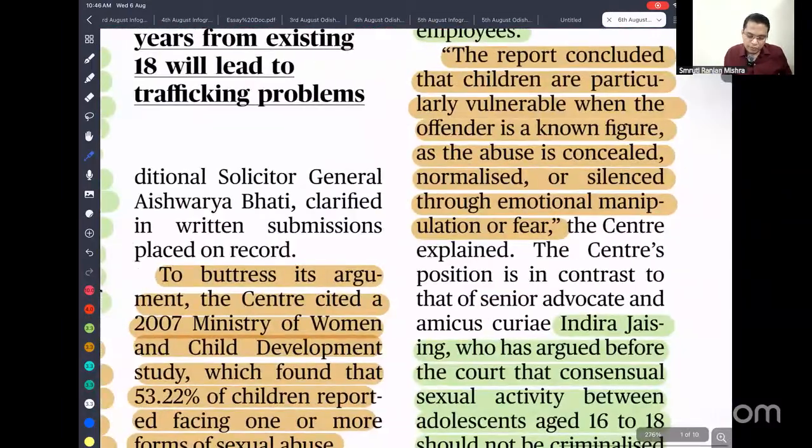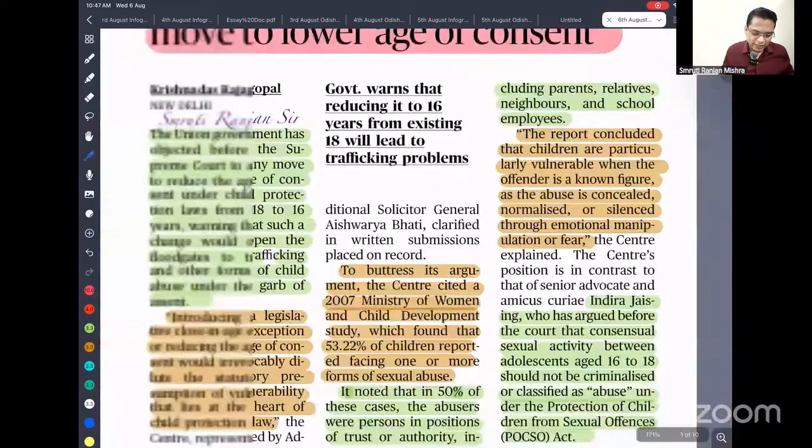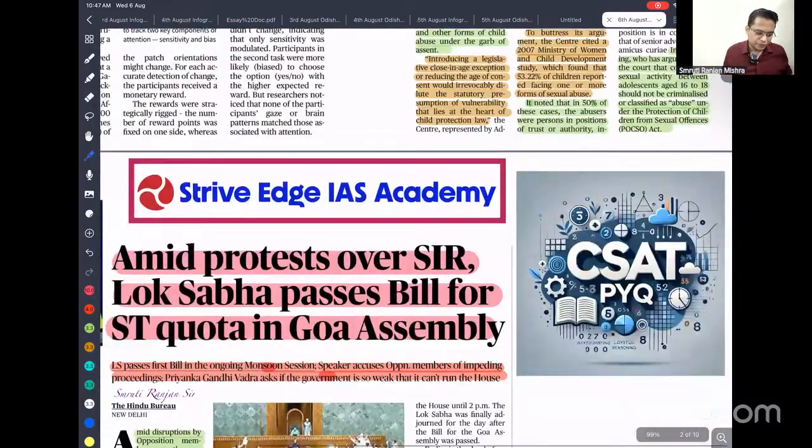Here one more term is given, called amicus curiae. What is the meaning of amicus curiae? You have to study that. Amicus curiae means friend of the court. Whenever the court wants some technical detail or detailed study, the court can appoint a particular advocate or lawyer as amicus curiae, and the advocate goes into detail on the issue, simplifies it and presents it before the Supreme Court. According to that, they can take the decision. So you have to know about amicus curiae.